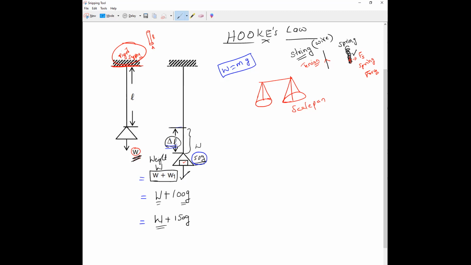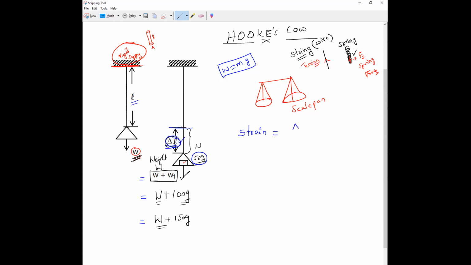This is the original length and the new length is this one. The change in length we represent with delta L. All of you remember that this change in length divided by original length is the concept called strain. It is not an English word, strain.